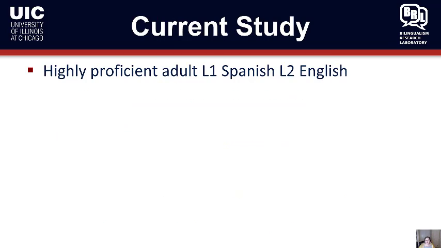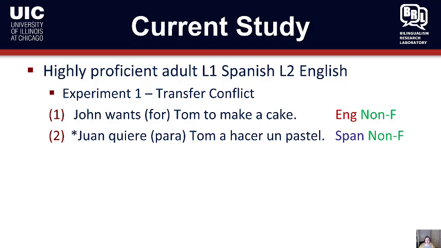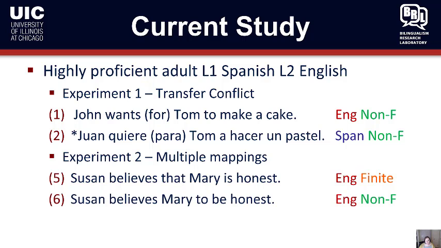is one of these two things more difficult to learn than the other? So in the current study, the participants were highly proficient adult L1 Spanish, L2 English learners, and they took part in two experiments. The first looked at transfer conflict, things like where in English you can say John wants Tom to make a cake with a non-finite complement, and this is bad in Spanish. And experiment 2 looks at multiple mapping. So remember we said verbs like believe can take both finite and non-finite. So we're looking at L2 English for those kinds of verbs too.